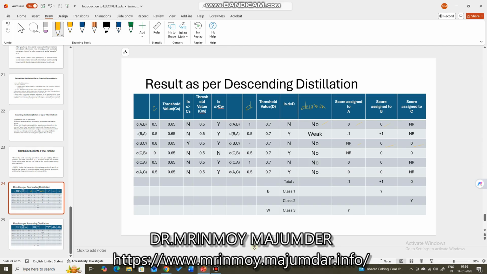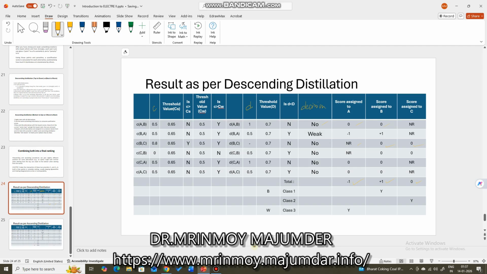If there is outranking, the alternative which is outranking the other alternative gets +1 and the other alternative gets -1 because it was outranked by that alternative. So accordingly, we assign scores, and when all the scores are assigned, you see total score of A becomes -1, total score of B becomes +1, total score of C becomes 0.